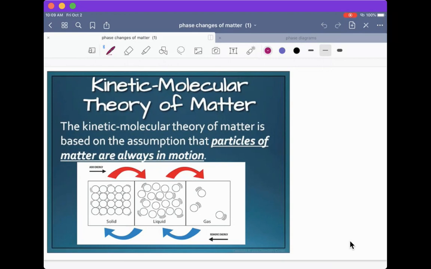And then we bring it to a gas. So if we input even more energy, the molecules are going to spread even further apart, and they're going to be moving at a quicker rate. Think of ping pong, all right? The ball moving back and forth, back and forth. That's what a gas is like. So gases are going to have the most kinetic energy. And then you would get into the fourth phase of plasma, but we're not going to talk about that in this course.